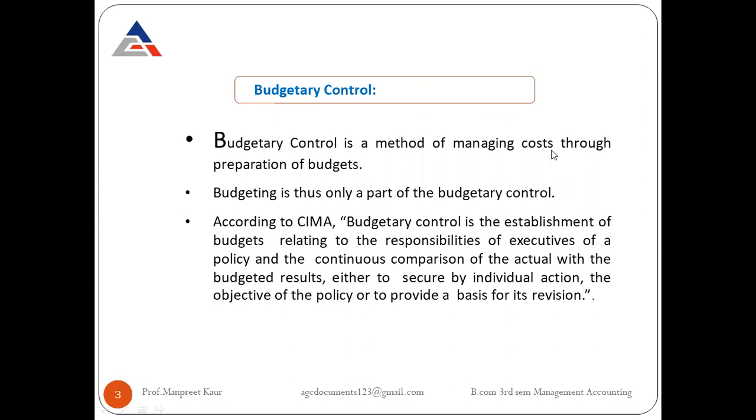So budgetary control maintains a proper systematic way in the organization to maintain cost while preparing budgets. Budget is thus only that part of budgetary control which plays a huge and important role in every organization.